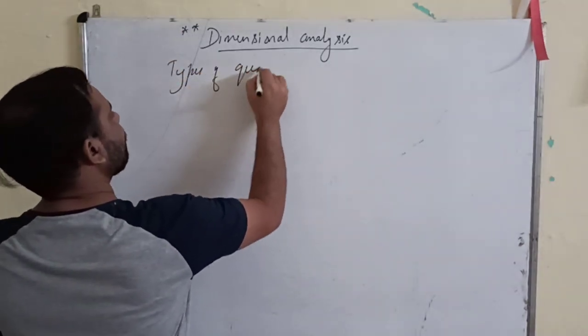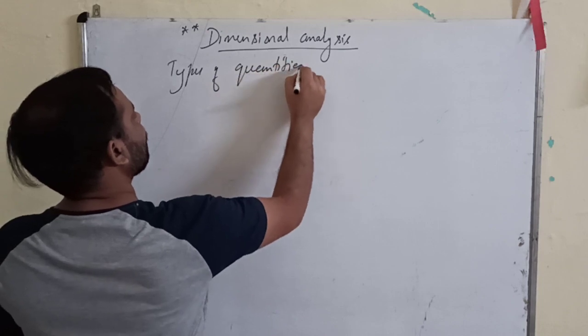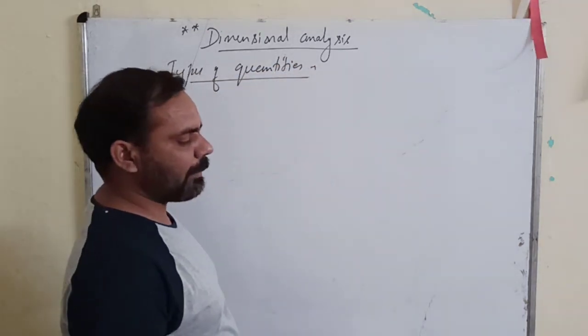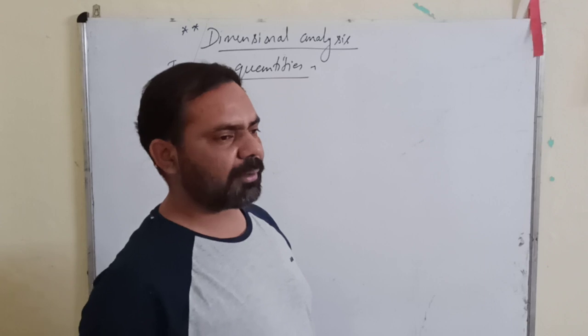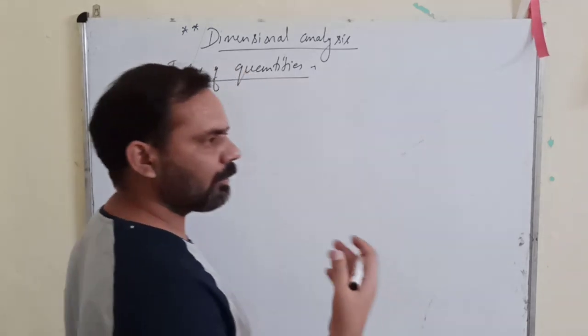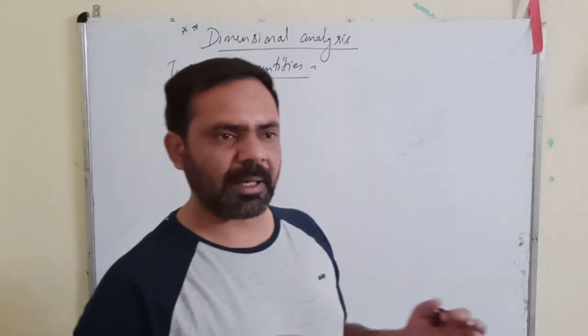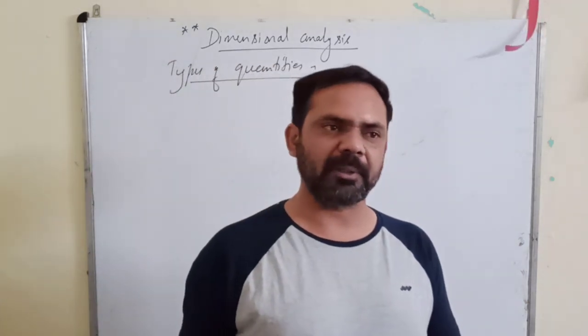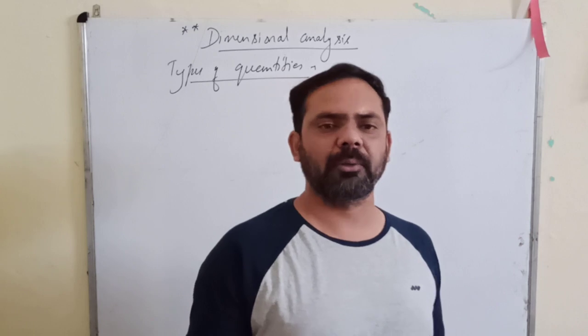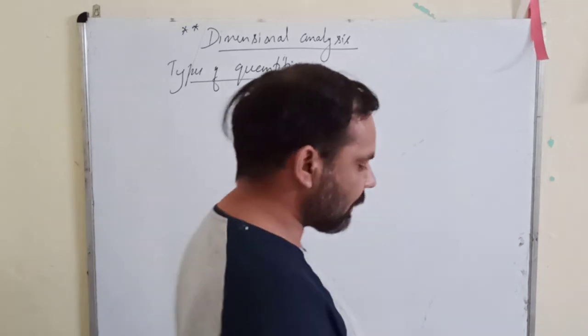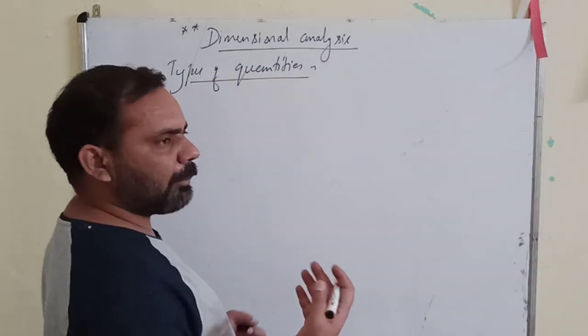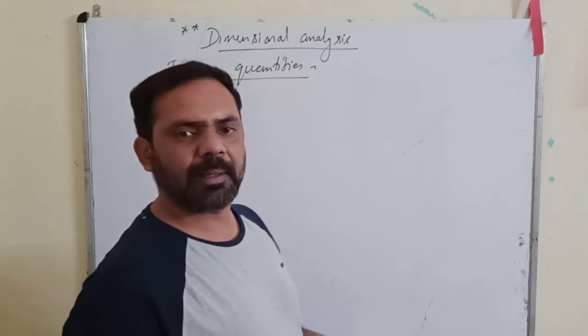Types of quantities. Now we know that quantities are of two types: constants or variables. Constants again can be of two types, dimensional constants or dimensionless constants, meaning those which don't have any dimensions. Similarly, variables can be dimensional variables or dimensionless variables.